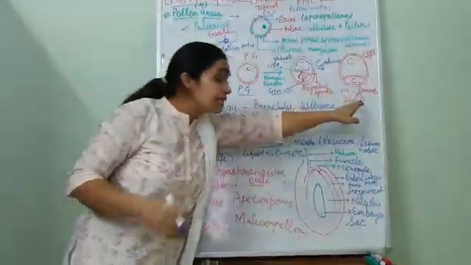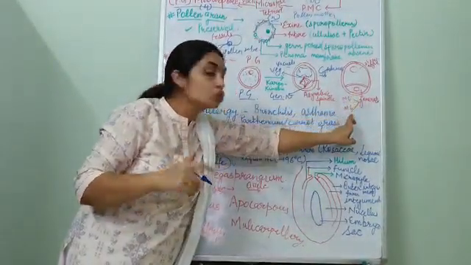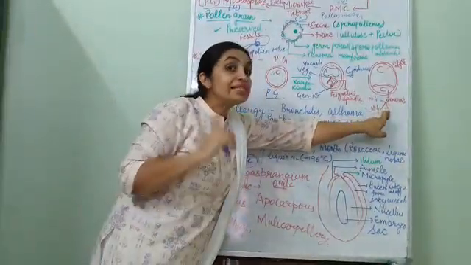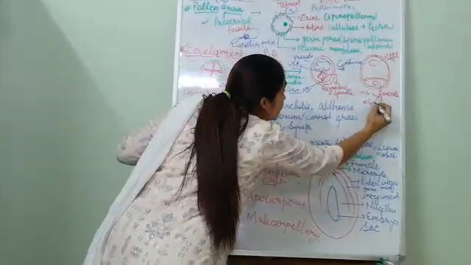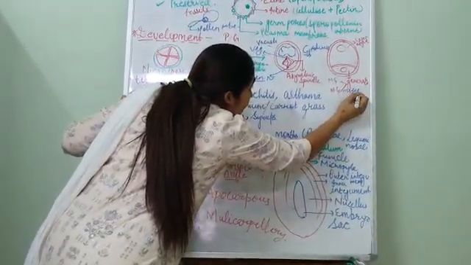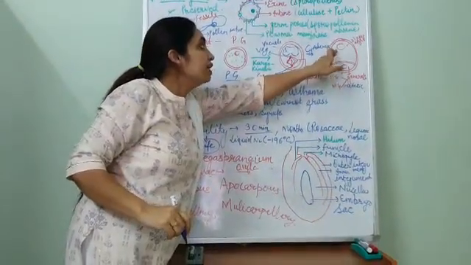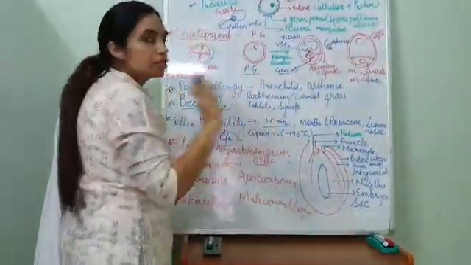And generative cell has the main duty. What? Generative cell will give rise to 2 male gametes. I repeat my sentence again. Generative cell will give rise to 2 male gametes by mitotic division. And vegetative cell will provide only nutrition and just vanishes off.